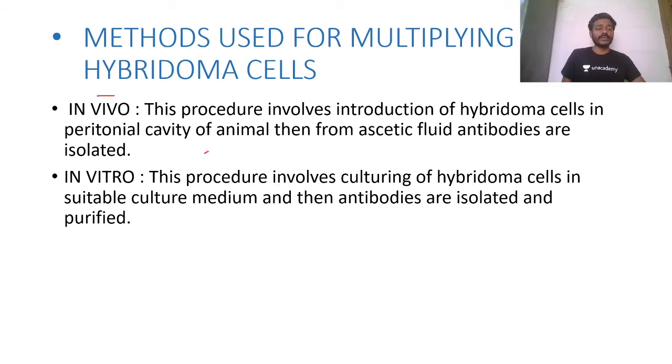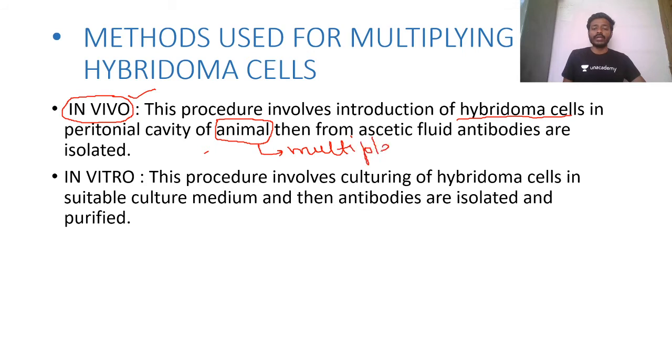Everyone, those who are from science background, everyone knows in vivo means actual in the living organism. When we multiply any bacteria, virus or cell in actual living organism, that is known as in vivo. In vivo, what do we do? We inject hybrid cells or hybridoma cells in the animal, and now these cells will multiply in the body of this animal.